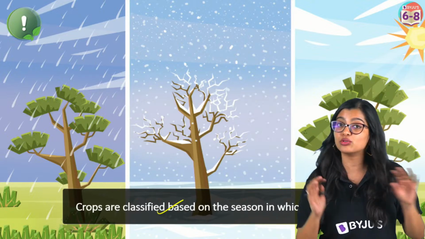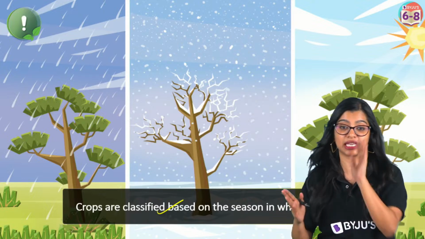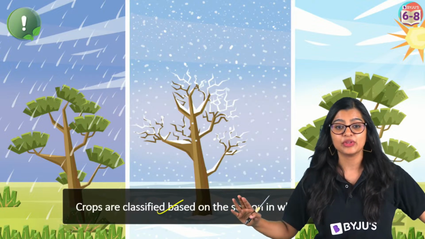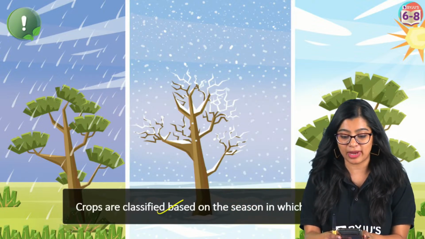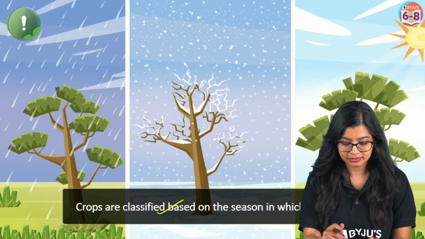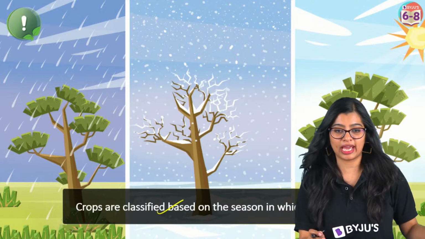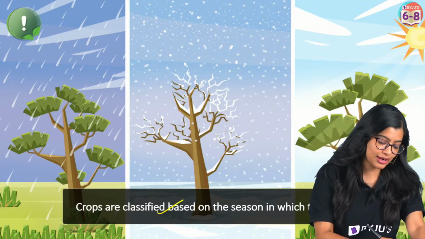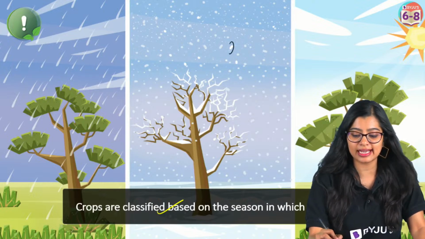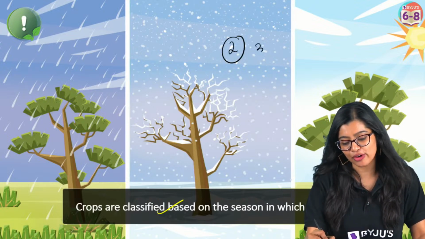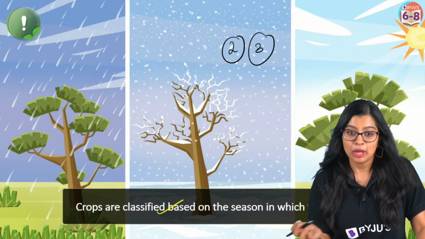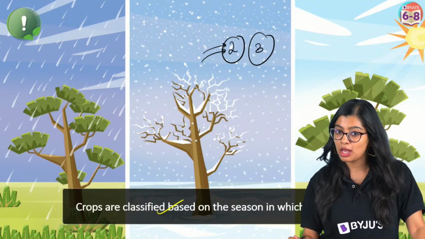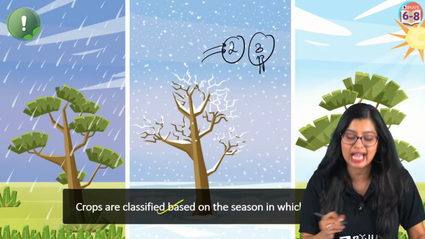Now, very quickly, can you tell me in the chat what the possible types could be? You can give me the number. Are there 2 kinds or 3 kinds? Very quickly, everybody. Okay, 2, 3, 2, 3. Very good. Those of you who have given me the answer as 2, you are correct. Those of you who have given me the answer as 3, you are also correct. Because those of you who are telling me 2, as per NCERT, you have only 2 types. But you and I both know that there is one more type.